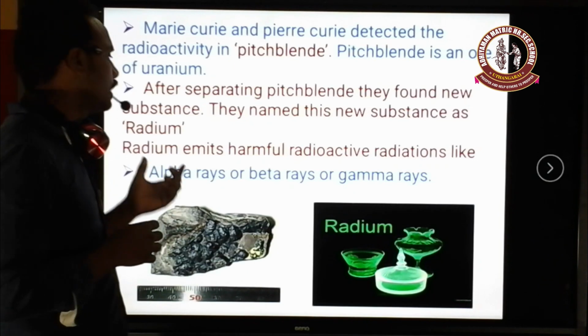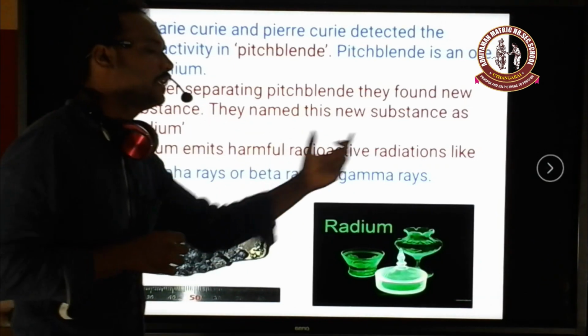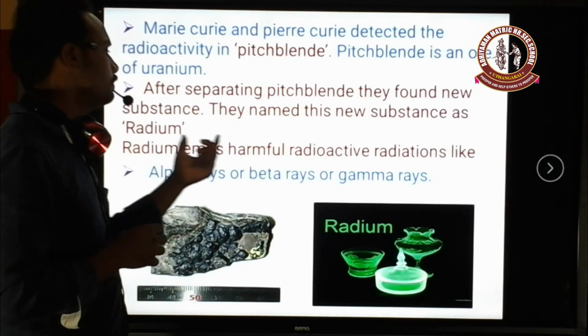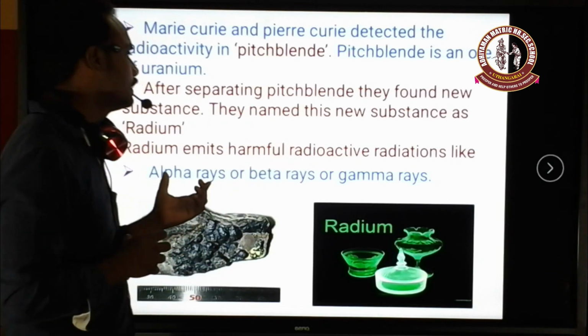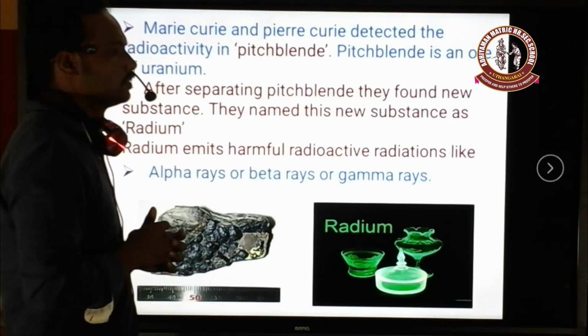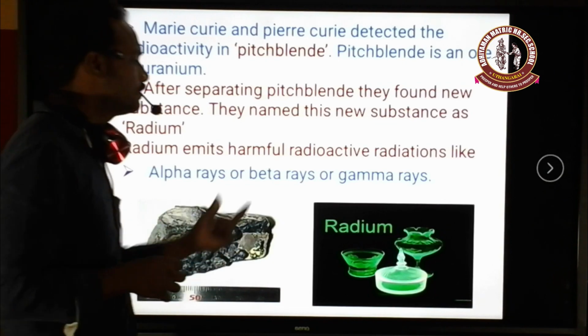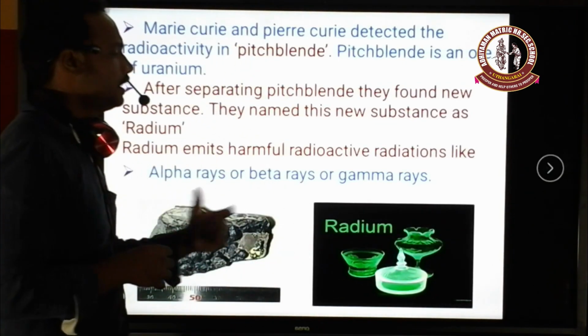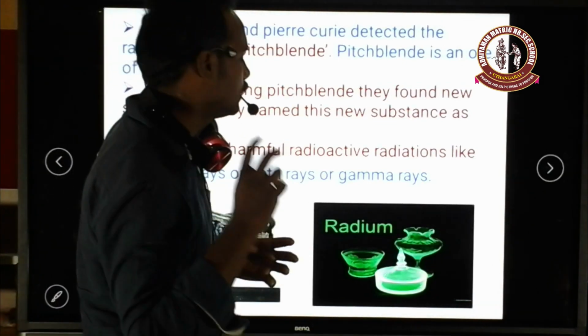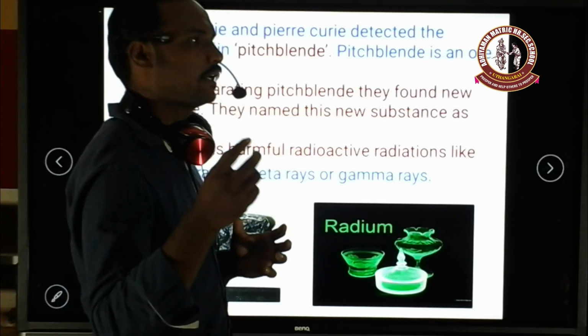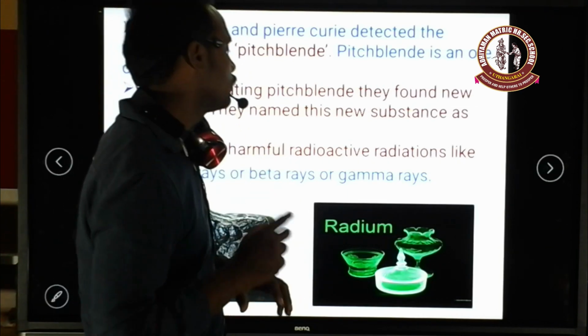This radium can emit radioactive radiations like alpha rays, beta rays and gamma rays. These rays are most harmful ones. These kinds of radiations are emitted from radium. This radium can also be seen in our wall clocks or watches, where it is used at night time as a fluorescent substance.